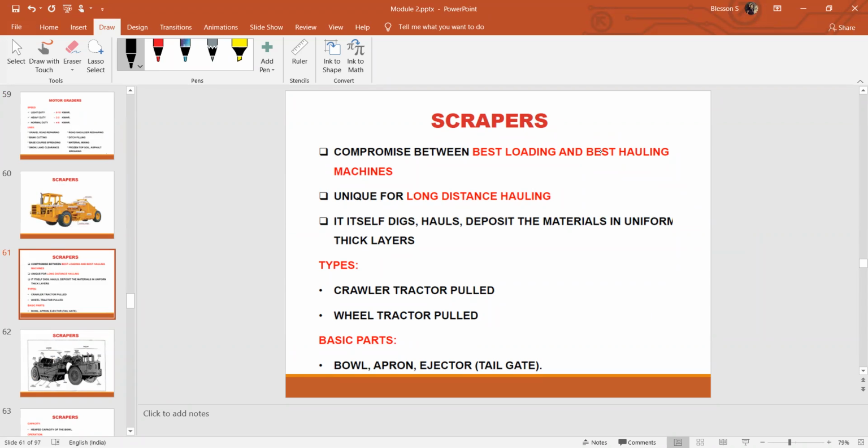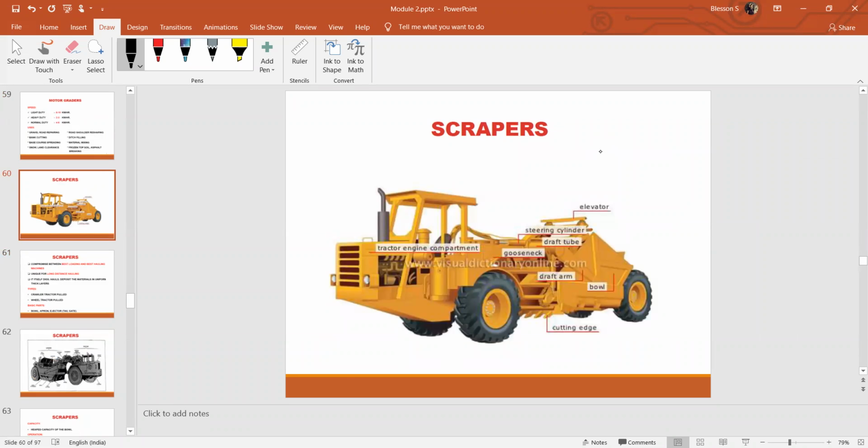So how this works: you can see here the cutting edge. The machine moves in this direction, and the cutting edge is placed down to the ground. The materials excavated or dug from the ground are deposited inside this box container, the bowl. Then it is transferred from one point to another.